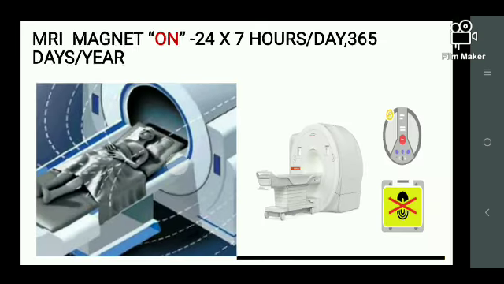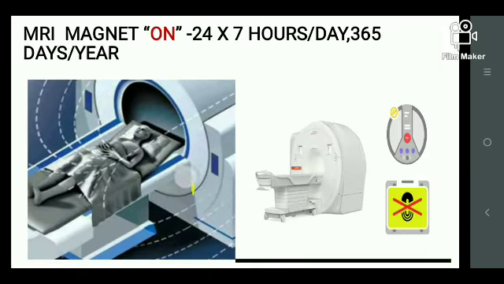So next, we have to keep in mind that our magnetic field, where the scanner is placed, in that area the magnet is always on, and you will always hear a sound like a small train, chik chik chik chik. Okay, so that means your magnet is always on.